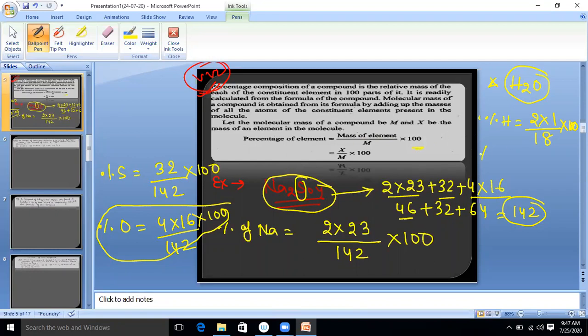What is the percentage of oxygen? Oxygen is how many times? 1 time. 1 into what is the atomic mass of oxygen? 16. Divided by molar mass 18. Multiply by 100. I think you can easily get it. Clear?